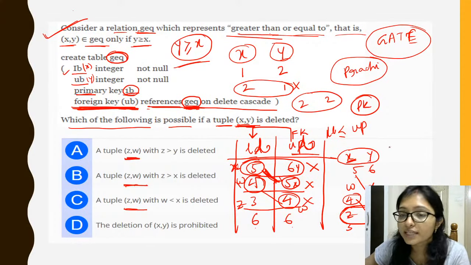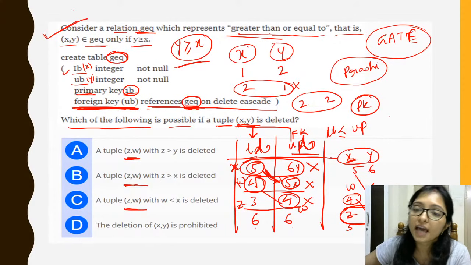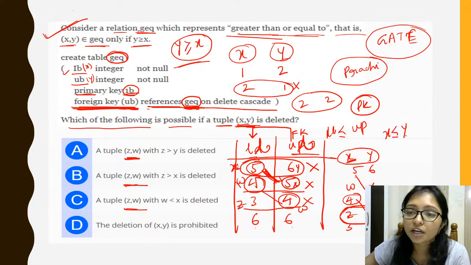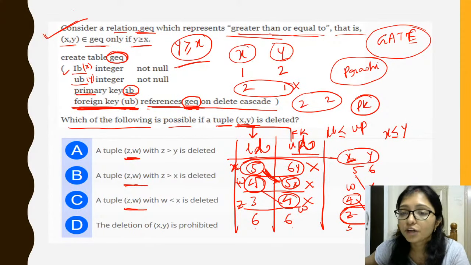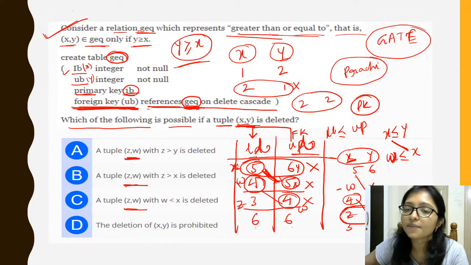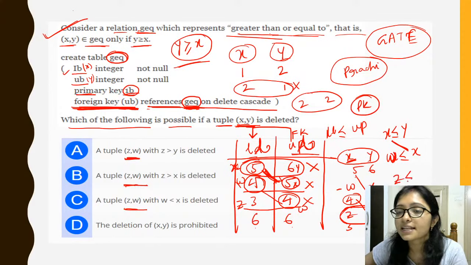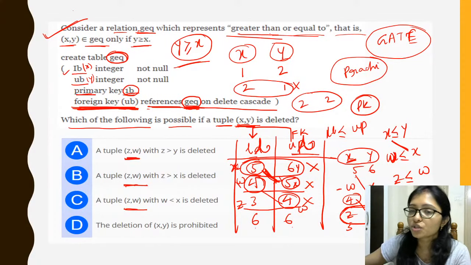So here you can easily see what the relation is. X is less or equals to Y. That is the relation, right? And for W, what is the relation with W? Here you can easily see X is coming here, so W is less or equals to X, right? Directly we can see. And here this W is coming here, means Z is less or equals to W. Z will be definitely less or equals to W.